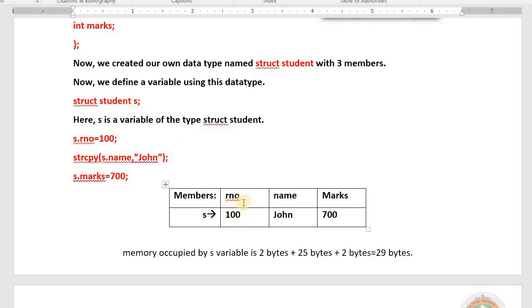Roll number, that is integer type, 2 bytes. Name of size 25, 25 bytes. Integer marks, 2 bytes. 2 plus 25 plus 2. How much? 29 bytes. This variable has taken how many bytes from computer's memory, from primary memory RAM? 29 bytes.